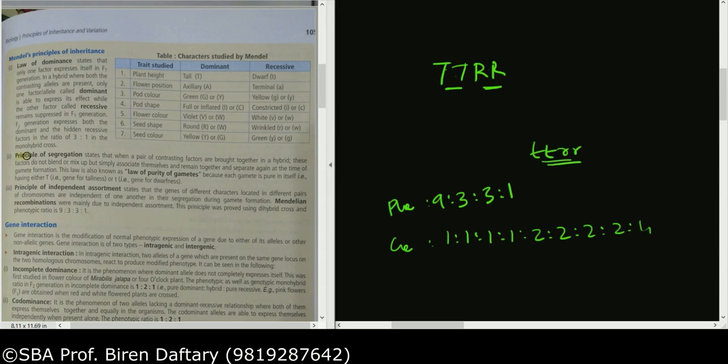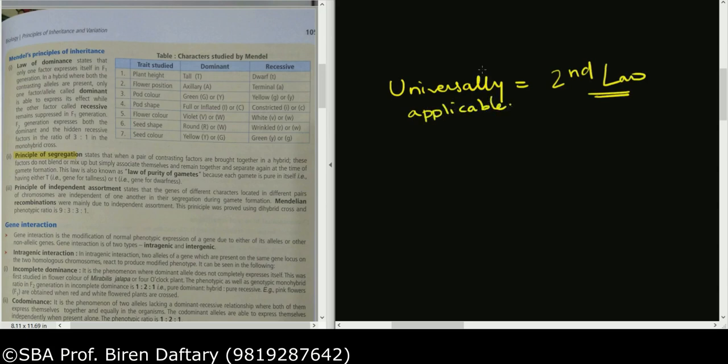Which of them is universally applicable? Only the principle of segregation. This is the only law which is universally applicable. The first law and third law are not universally applicable. So please remember, if the question is asked which of the following laws is universally applicable, the universally applicable law is only the second law, which is the law of segregation. First and third are not universally applicable. Clear? So we have finished with the Mendel part.